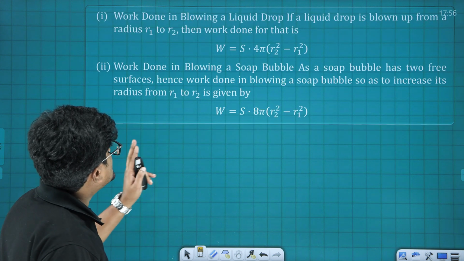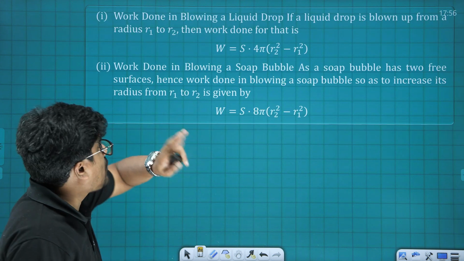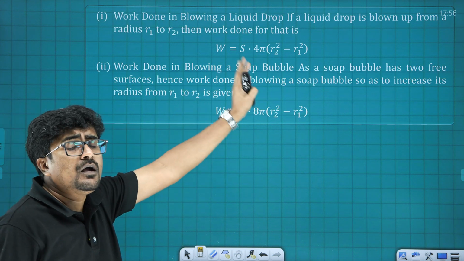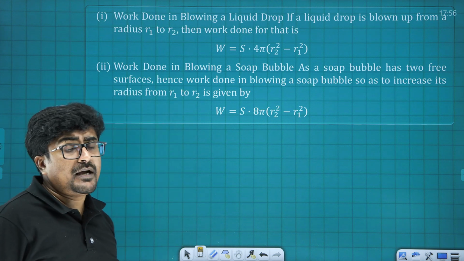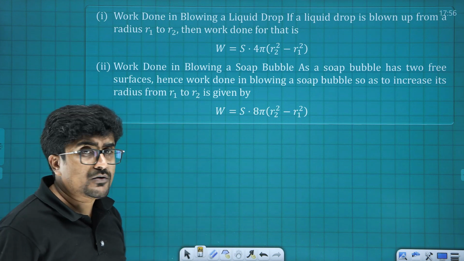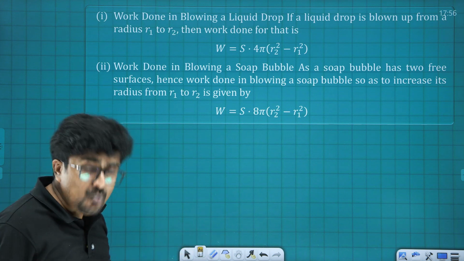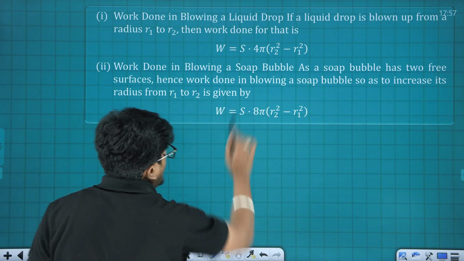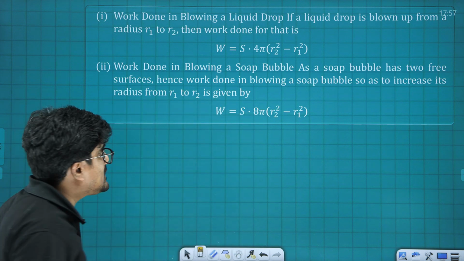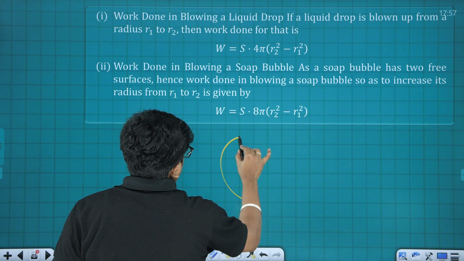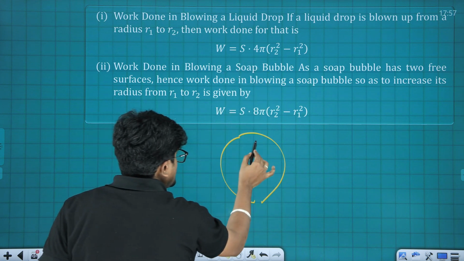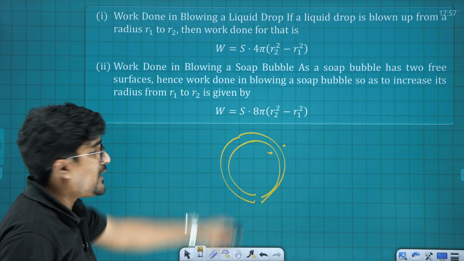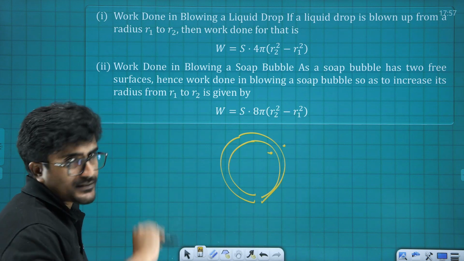Now the next one is work done in blowing a liquid drop whose radius is increasing from r1 to r2. Very simple. Initially it has a surface area of 4 pi r1 square. Now it has an area of 4 pi into r2 square. So what is the change in surface area? 4 pi into (r2 square minus r1 square) multiplied by S is going to be the work done. The same principle is used for the soap bubble, but this was the liquid drop and here this is the soap bubble. A soap bubble has two surfaces of separation, 1 and 2. That's why it is 8 pi into (r2 square minus r1 square) into S.